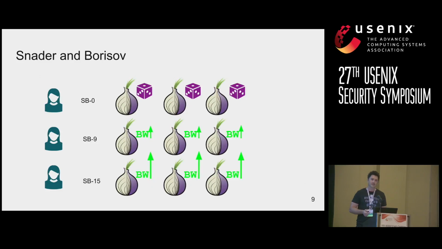Snader and Borisov path selection is an extension of bandwidth-weighted selection, except the user is given a tunable parameter in the range from 0 to 15, and the parameter controls how much the selection is weighted towards bandwidth. So if the tunable parameter is set to 0, then 3 relays are chosen randomly, and bandwidth is not considered. But if a moderate parameter of 9 is chosen, then the selection will be moderately weighted towards bandwidth. And if the parameter of 15 is chosen, then the selection will be heavily weighted towards bandwidth.